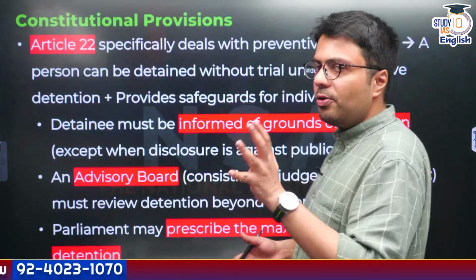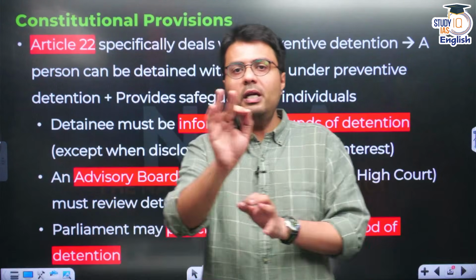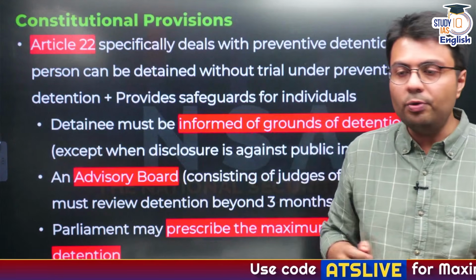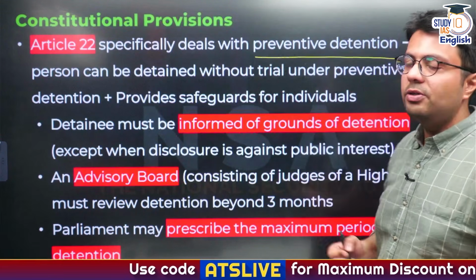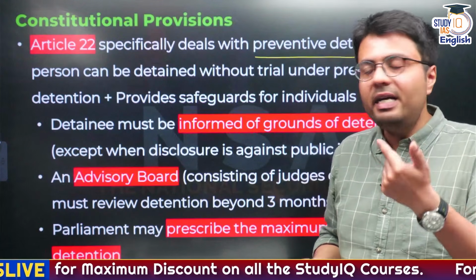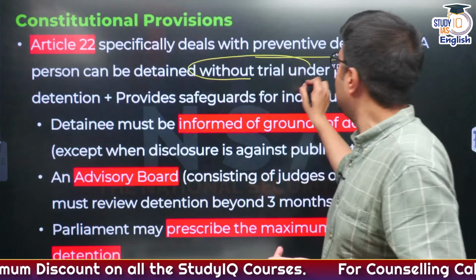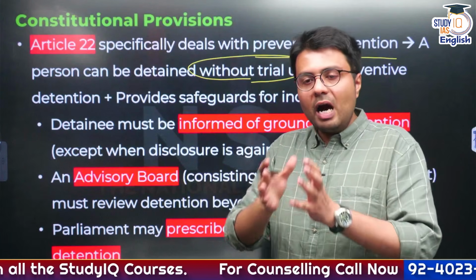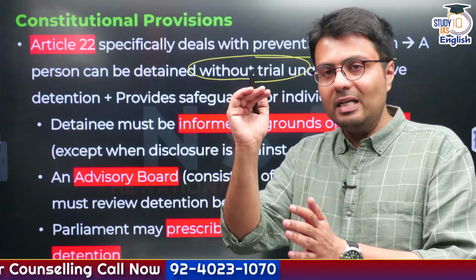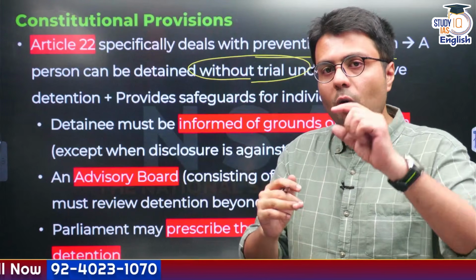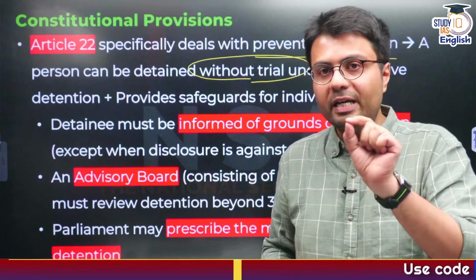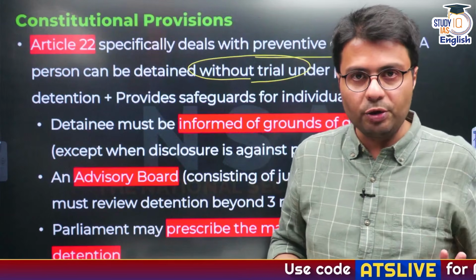Now let us start by looking at the Constitution of India, particularly Article 22 of the Constitution. If you read the provisions of Article 22, it specifically deals with matters relating to preventive detention. It states that a person can be detained even without a trial under preventive detention under the suspicion of certain conditions. But on the other hand, this article of the Indian Constitution also provides certain procedural safeguards so that this power of preventive detention is not misused against any individual.